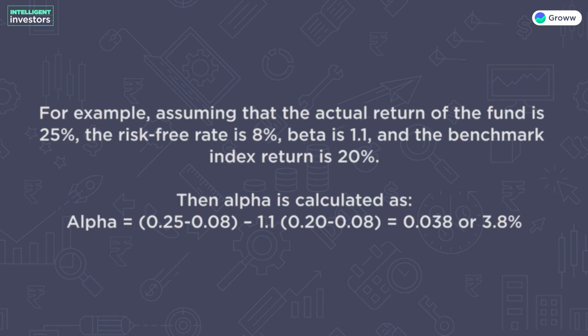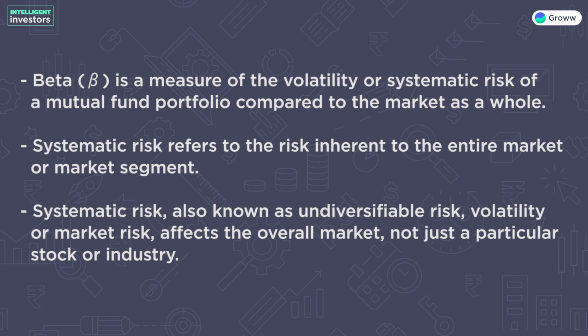Now let's look at beta. Beta is a measure of the volatility or systematic risk of a mutual fund portfolio compared to the market as a whole. Systematic risk refers to the risk inherent to the entire market or the market segment. Systematic risk, also known as the undiversifiable risk, volatility or market risk, affects the overall market, not just a particular stock or industry. Beta is calculated using regression analysis and it represents the tendency of an investment return to respond to movements in the market.